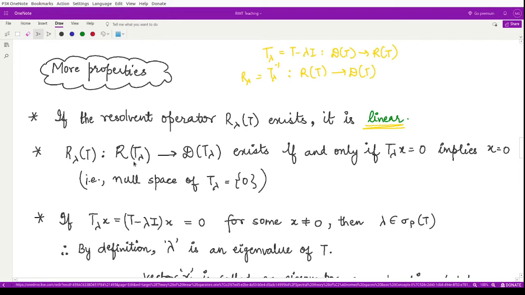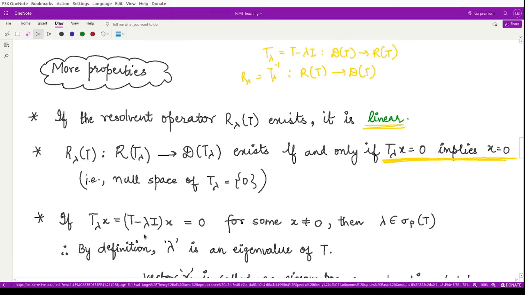R lambda taken from the range of T to the domain of T exists if and only if T lambda x is equal to 0 implies x is equal to 0. So if this operator exists, then T lambda x equal to 0 implies x is equal to 0. And if T lambda x is equal to 0 implies x is equal to 0, that means R lambda exists.